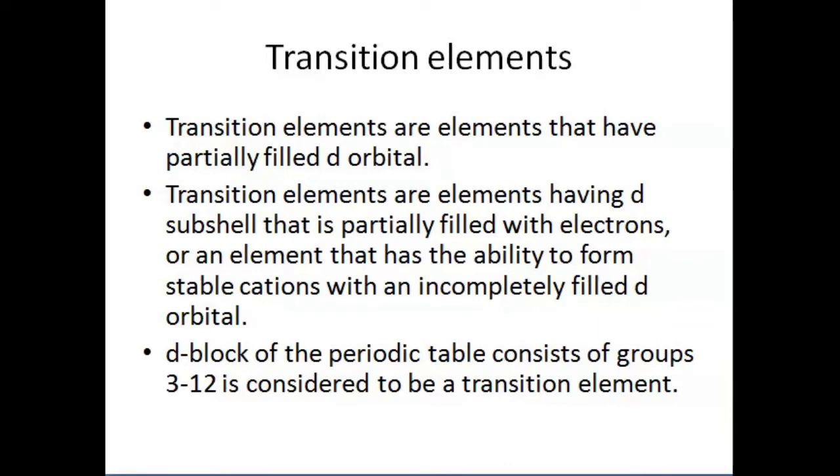So, transition elements are the elements having a d subshell which is partially filled with electrons, or an element that has the ability to form stable cations with an incompletely filled d orbital. The d block of the periodic table consists of groups 3 to 12, and that is what we call the transition elements.